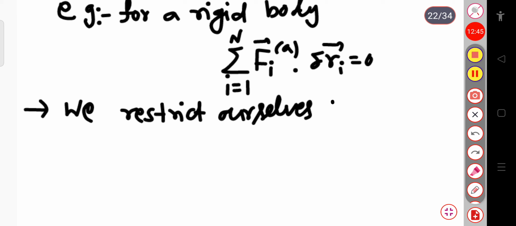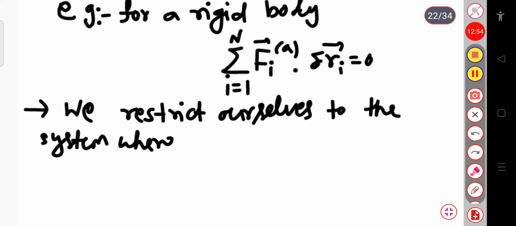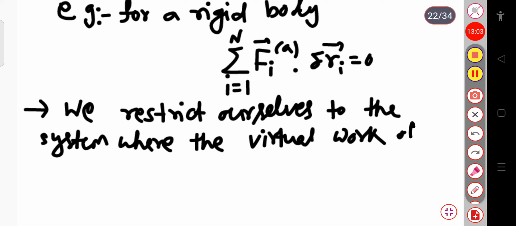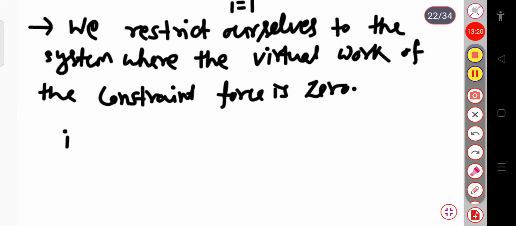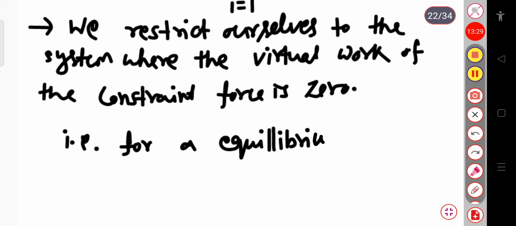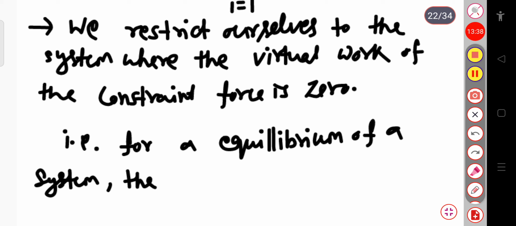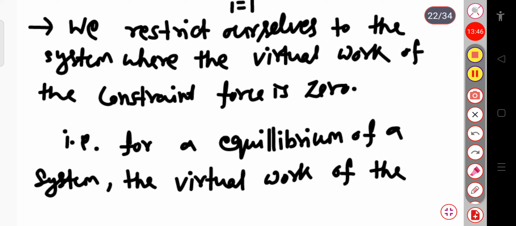to the system where the virtual work of the constraint force is 0. Let me write this point. Here we have restricted ourselves to the system where the virtual work of the constraint force is 0. That is, for equilibrium of a system, the virtual work of the applied forces is 0.